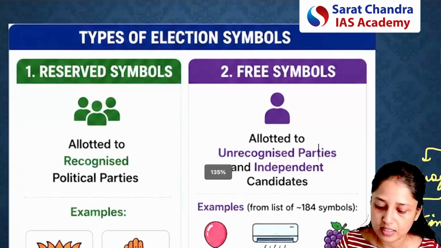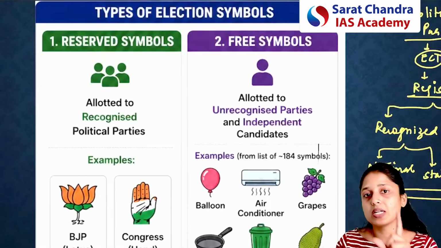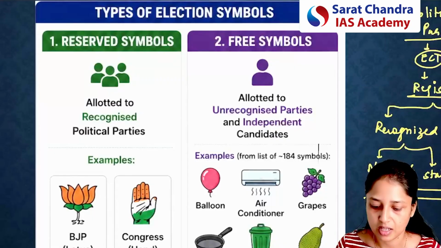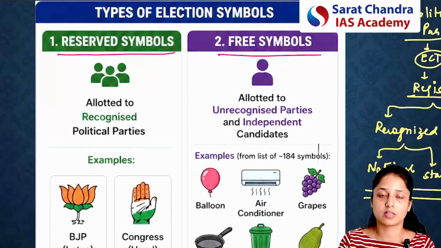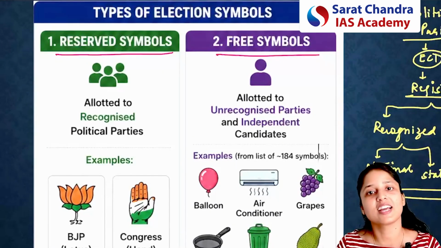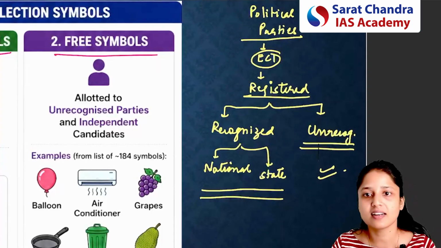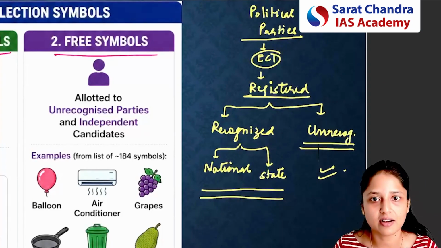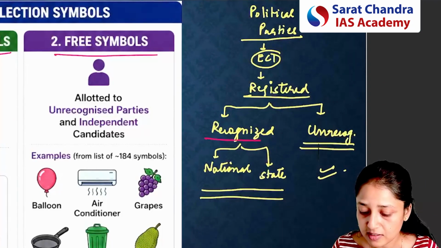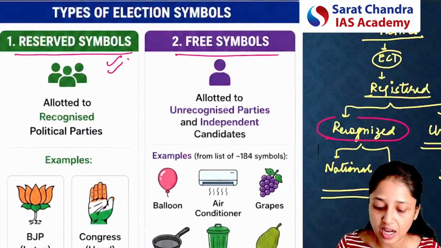Since we were discussing election symbols, in election symbols there are 2 kinds of election symbols. The first is the reserved election symbol and the second is the free symbols. Reserved symbols will be allotted to the recognized political parties. That's why we discussed all these things, that under registered we have recognized as well as unrecognized political parties. So these recognized political parties will be given the election symbols which are reserved.